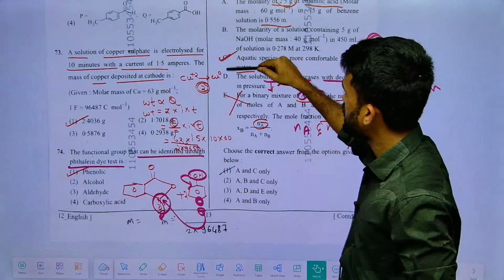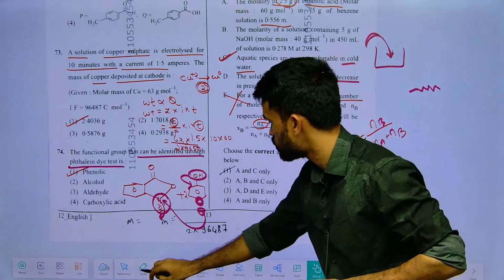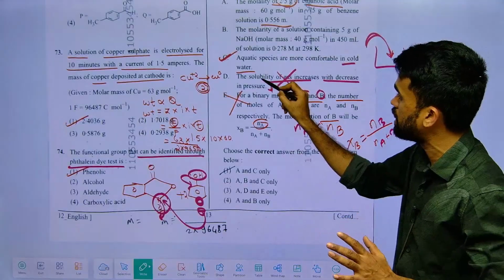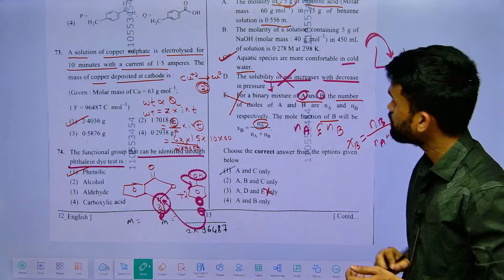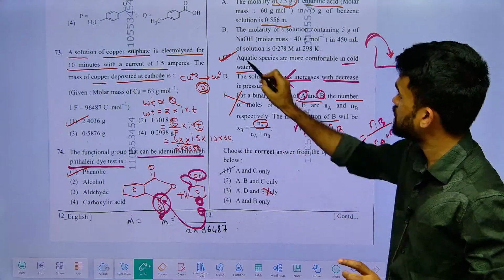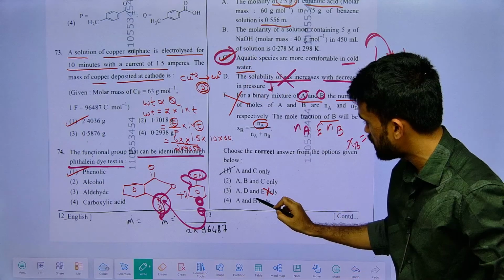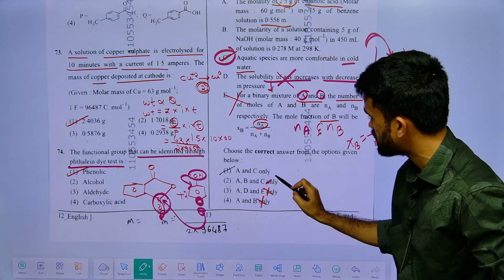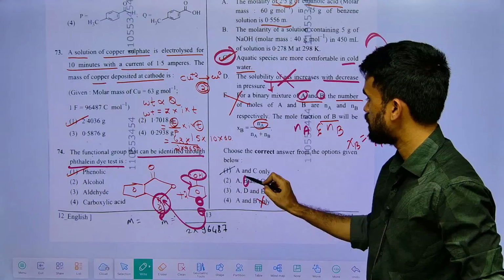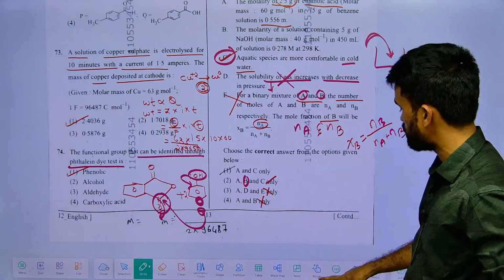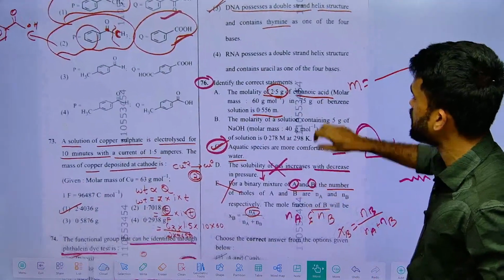Only C, D, E I have verified, and D and E should not be there. Now C should be there, because C is perfectly correct now. In this one C is not there, in this one C is there. And I need to verify B, because B is here and here it is not there. So just verify B, whether the statement is correct or not.